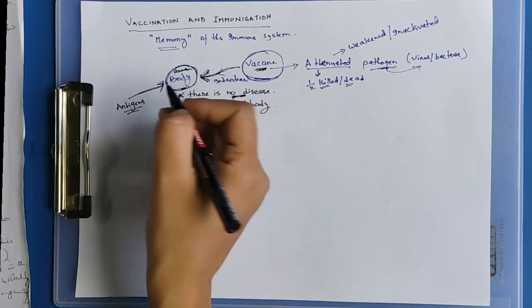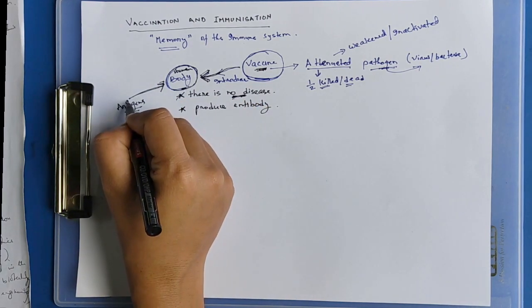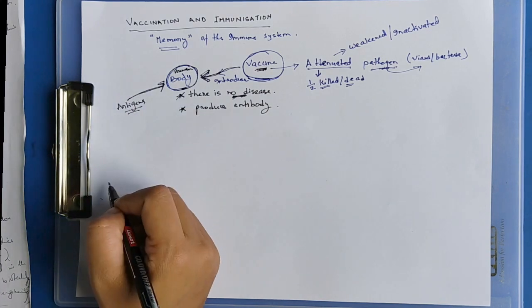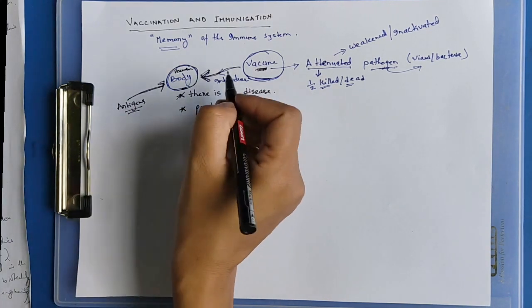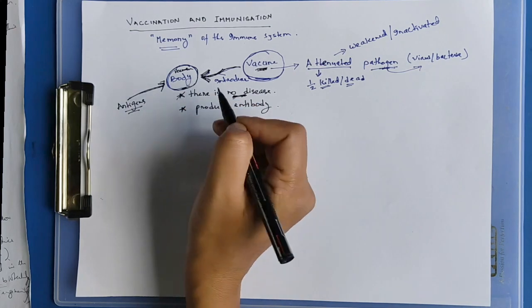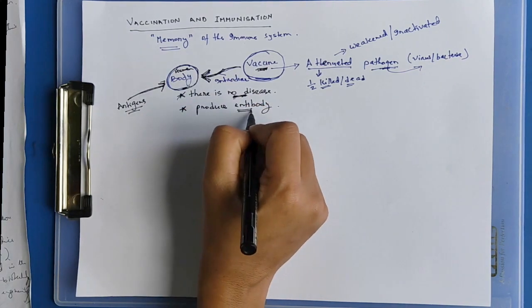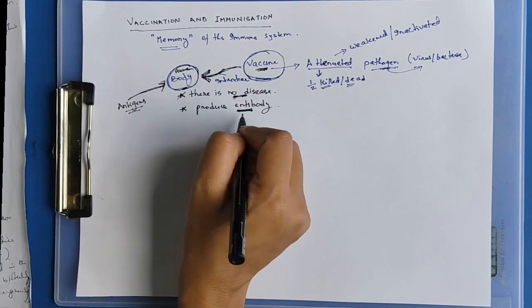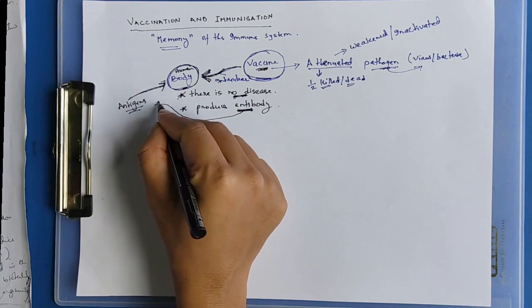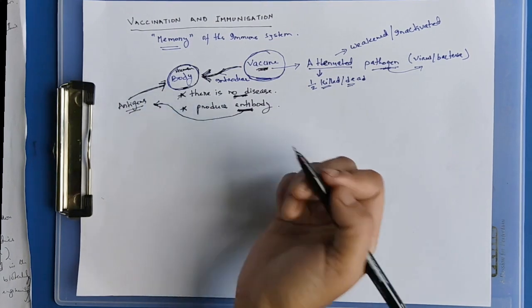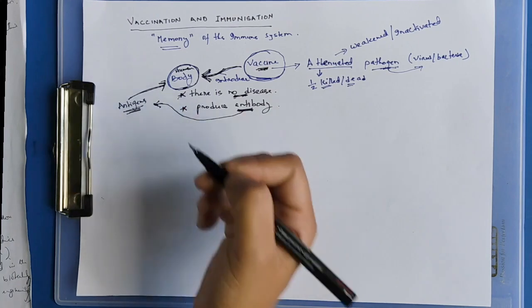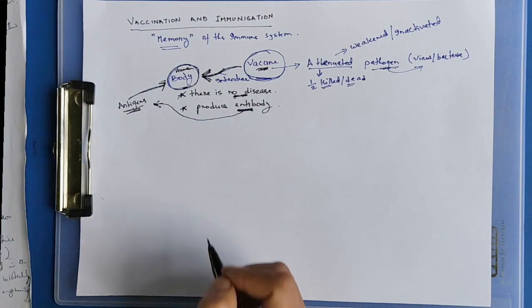When we are exposed to any antigens, any foreign organisms or any foreign substance, the body will produce antibody, and the antibody will fight against the antigens, protecting your body from any foreign particles and any disease.